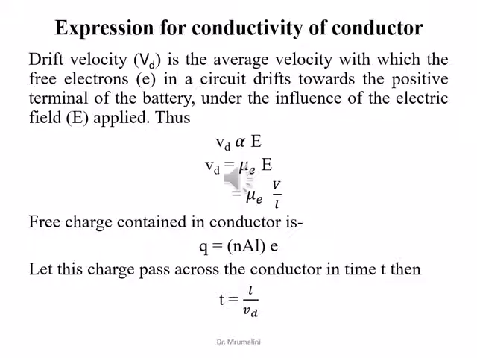E is the field, which is equal to V upon L, and therefore we get Vd is equal to mu E into V upon L. Now the free charge contained in a conductor is Q is equal to N a L into e. Let this charge pass across the conductor in time t, then t is equal to L upon Vd.